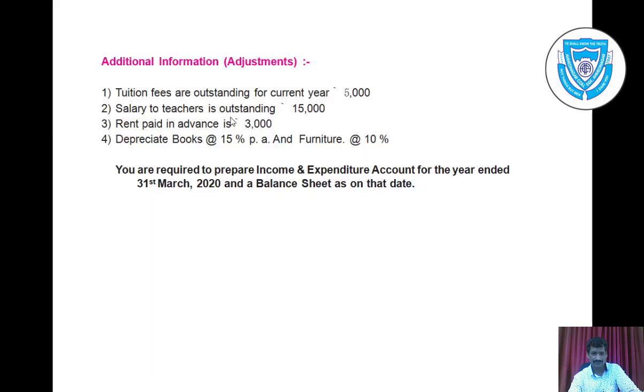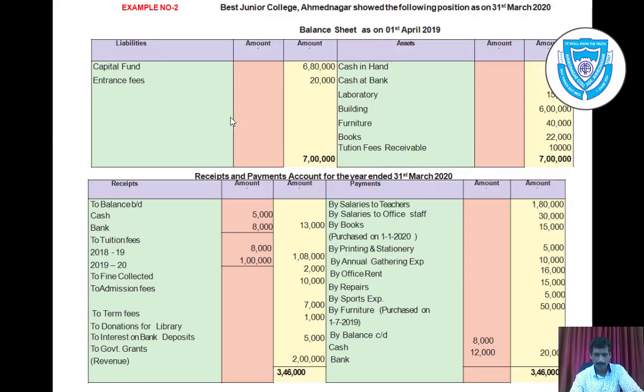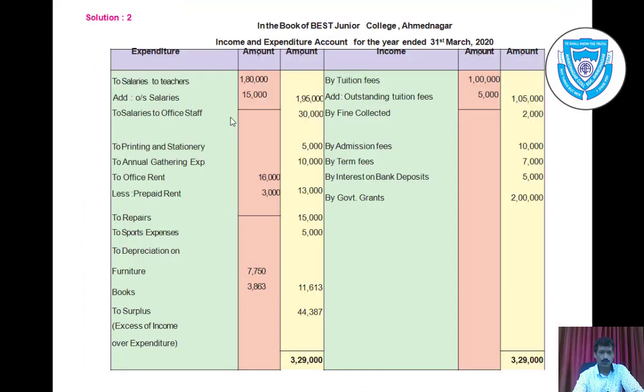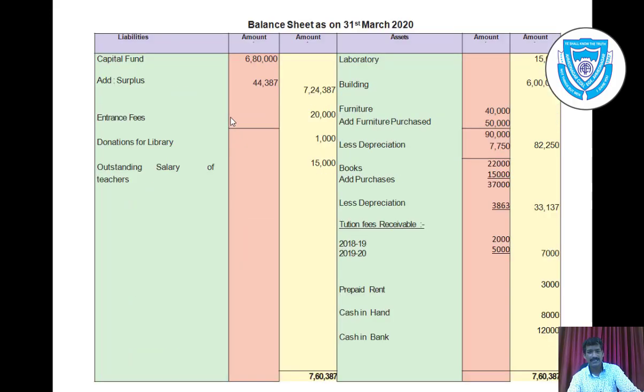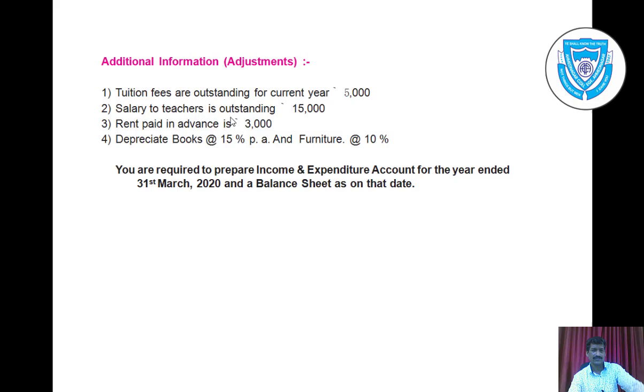rupees 10,000. Then by office rent, there is adjustment to office rent, so take it in inner column. To office rent rupees 16,000. Let us see what the adjustment is. Rent paid in advance is rupees 3,000.